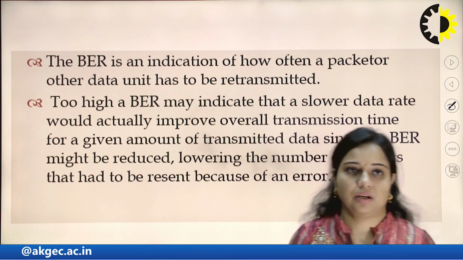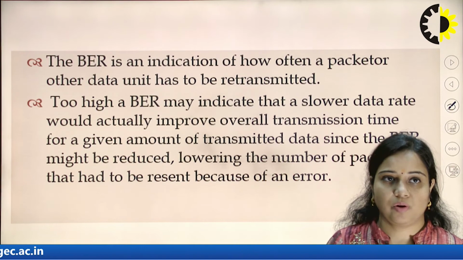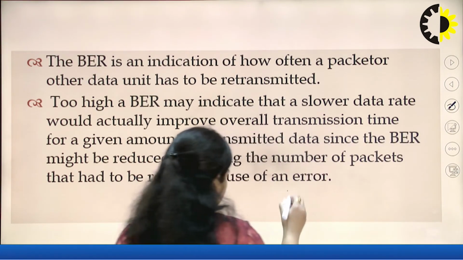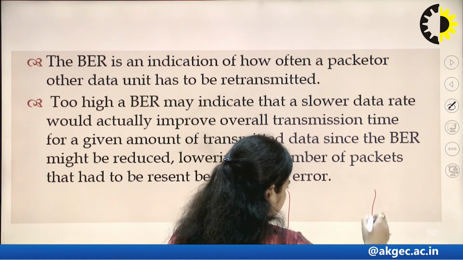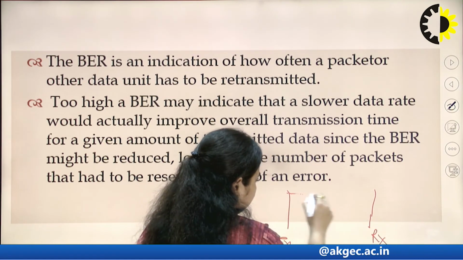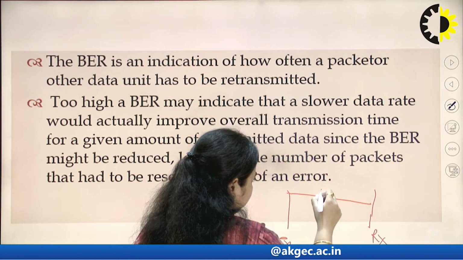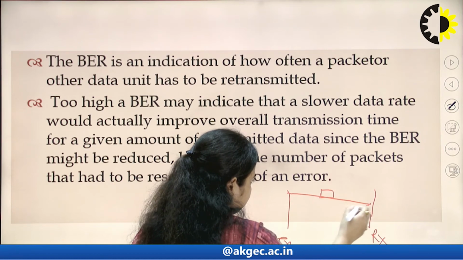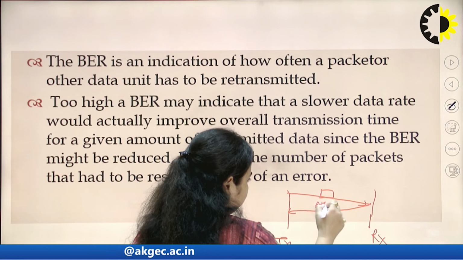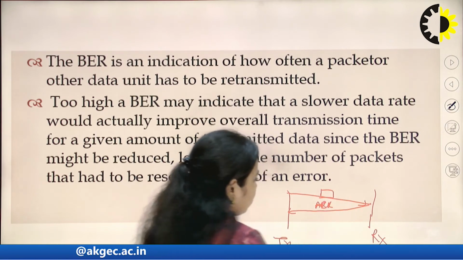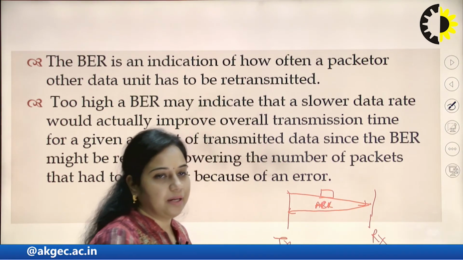If a negative acknowledgement is sent, let us say this is a transmitter and this is a receiver, then packets of information are transmitted. Let us say this packet is transmitted. Now, the transmitter has to listen for an acknowledgement. The acknowledgement can be positive or negative.